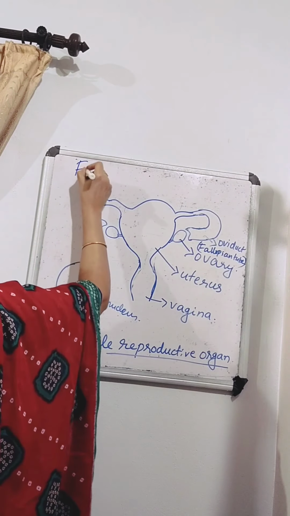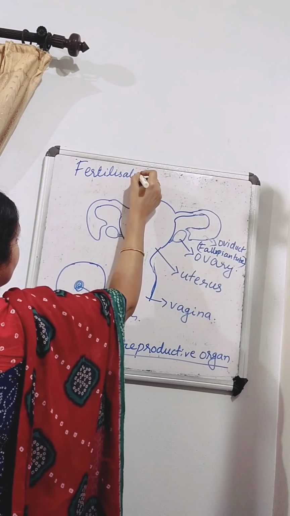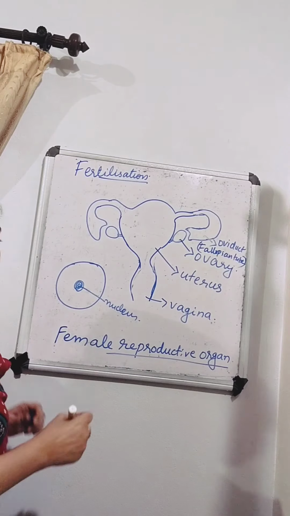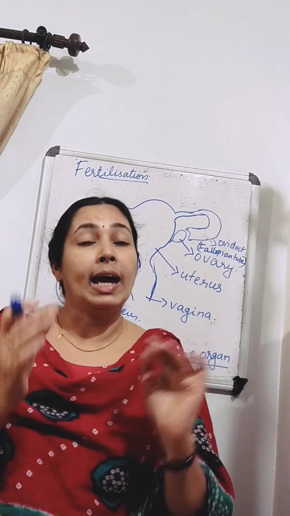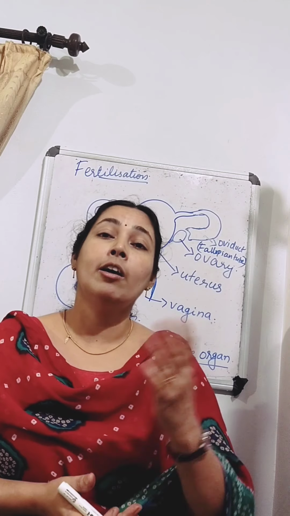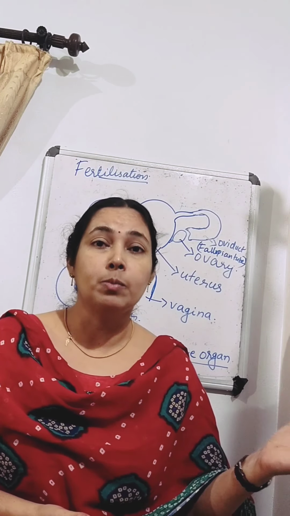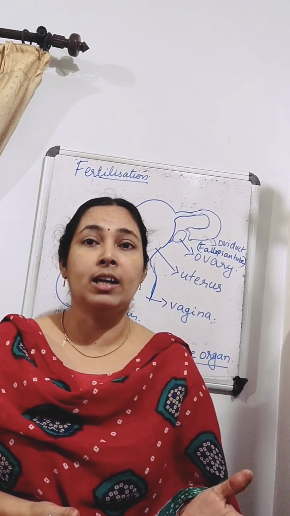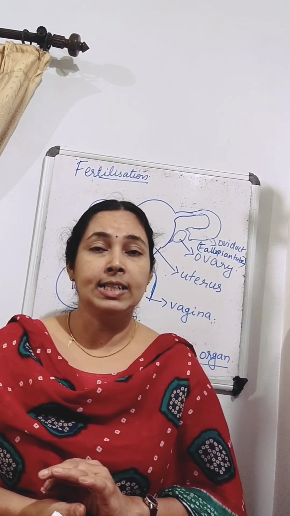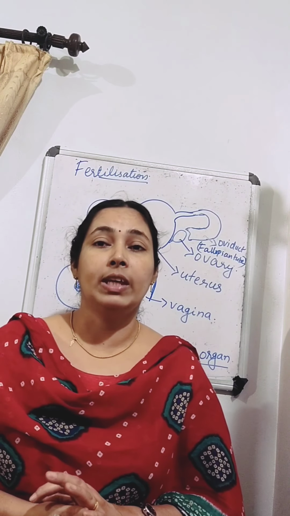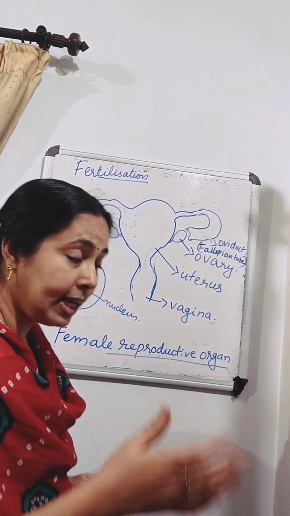So next we can discuss fertilization. Okay, so what is fertilization? The fusion of male and female gamete is called fertilization. So when the male gametes, that is sperms, come in contact with the egg, one of the sperms may fuse with the egg to form a single cell. Such fusion of the egg and sperm is called fertilization. So how does fusion take place?